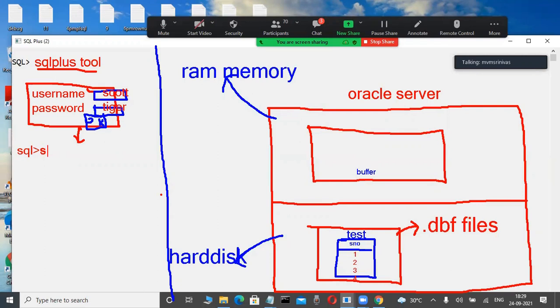Suppose I am typing some select statement. We are learning in our course this SQL language. Select star from table name. Some commands are there. For example, what is the table? Test is a table.